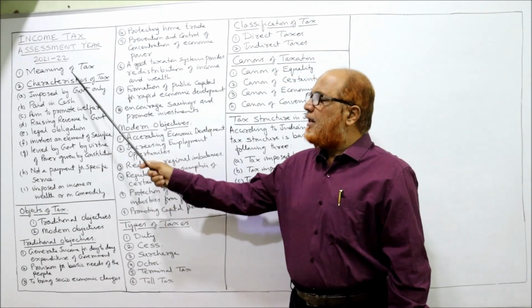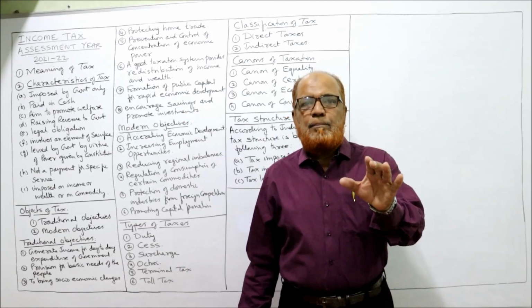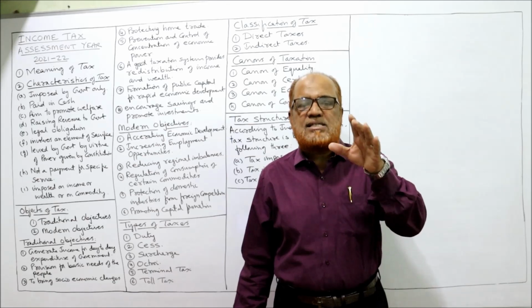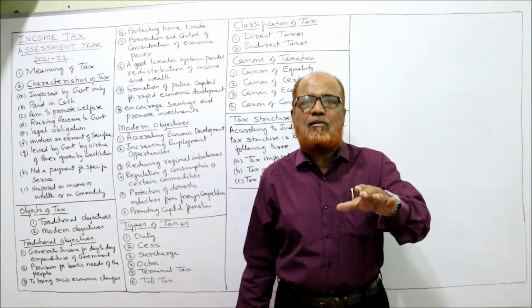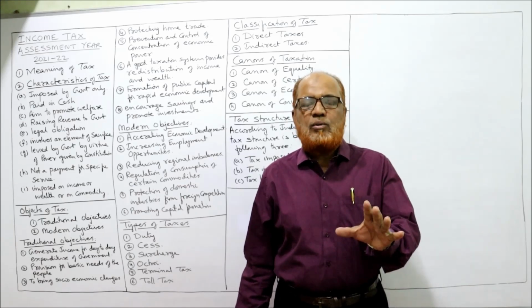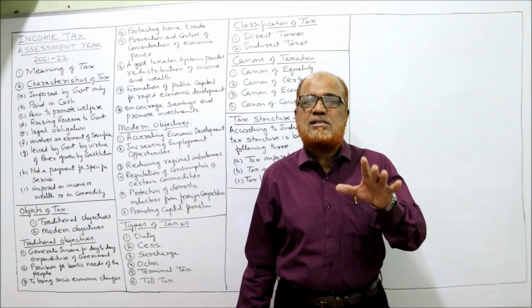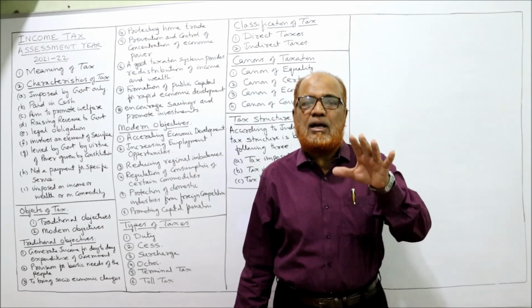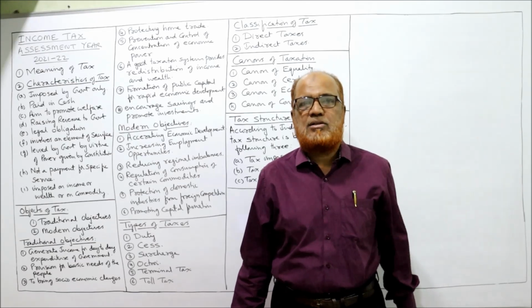First of all, I'm going to explain you about the meaning of the term tax. Tax is a compulsory contribution. It's a statutory payment made by the people of the country to the government. So first of all, you must remember it's a statutory payment. It is not optional. It is compulsory. It is not voluntary. It's a statutory payment by the people of the country to the government.